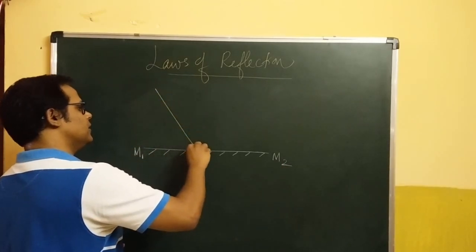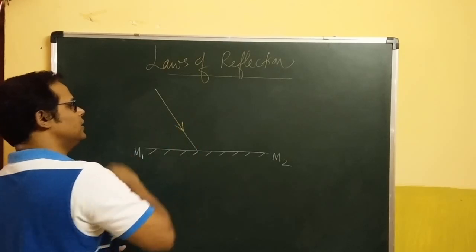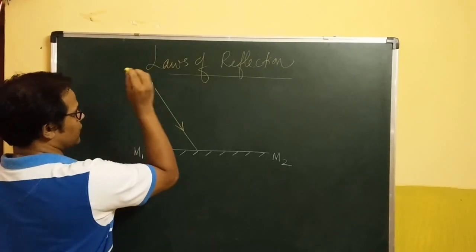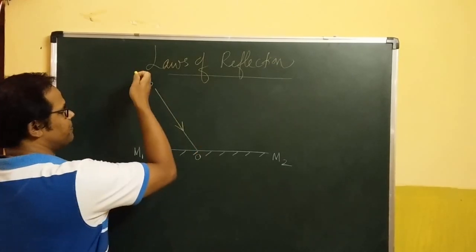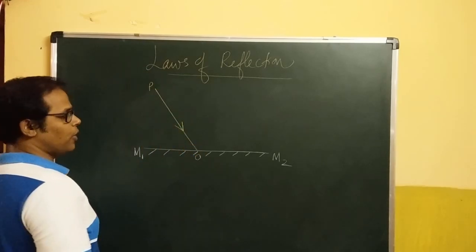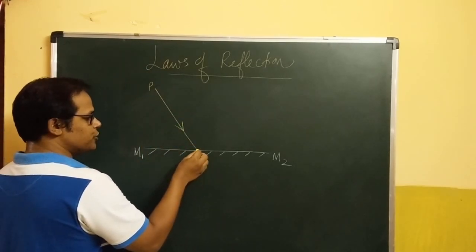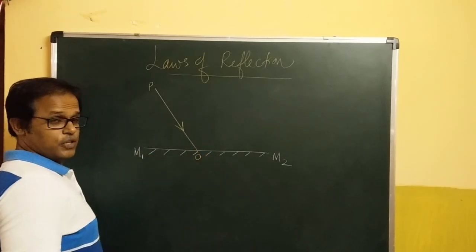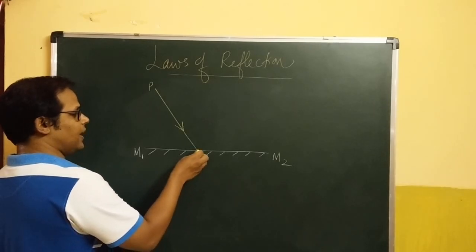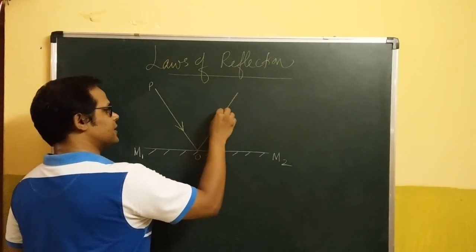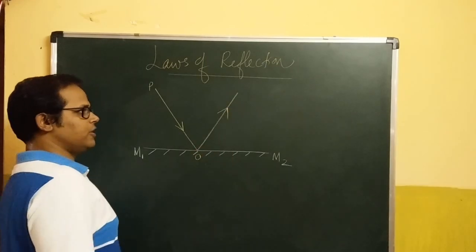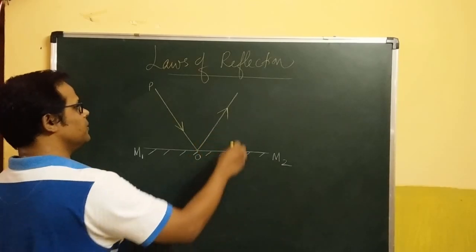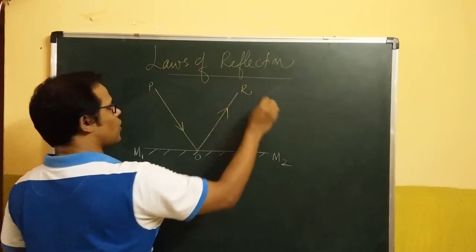And definitely all of you know that a single straight line with an arrow mark is what we call a ray of light. This ray of light comes from point P and strikes the mirror at point O. After striking at the point O, instead of going straight through it, which is not actually possible because the surface is very much opaque to light, it bounces off just like a tennis ball bouncing off from a very smooth tile or a granite flooring. It bounces off into the same medium, going in some other direction called R.